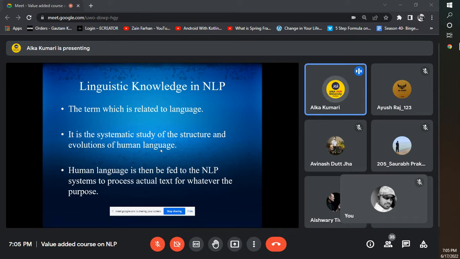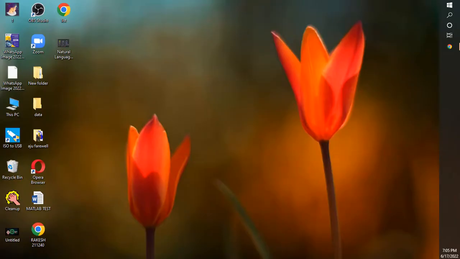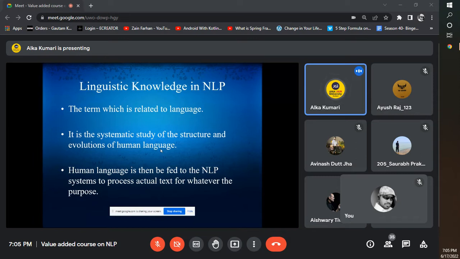So the one thing is that human language is generally fed to the NLP system, so that processing of the actual text data can be done for a special purpose, like we can categorize the text data. Like I've already given one example of Twitter data, that is sentiment analysis.